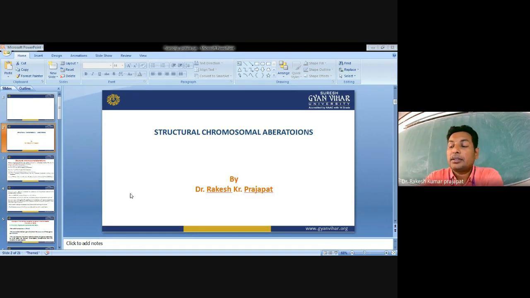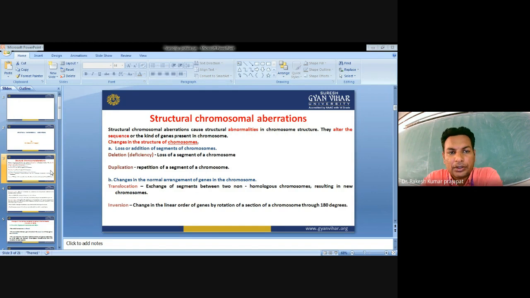So today's class, we are going to cover structural chromosomal aberrations. In this, we will see what the different chromosomal aberrations are, why we need to study them, how these chromosome aberrations occur in our nuclear genome, and what the significance is if they are not corrected properly. For that, first we need to understand what structural chromosomal aberrations are.